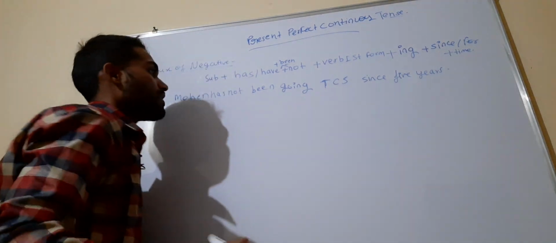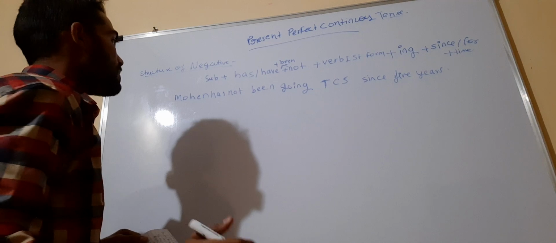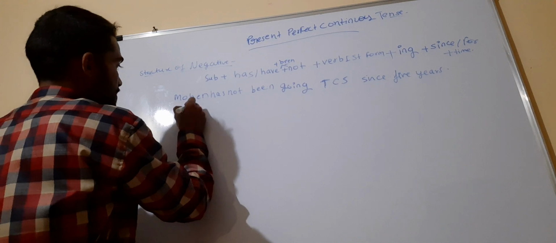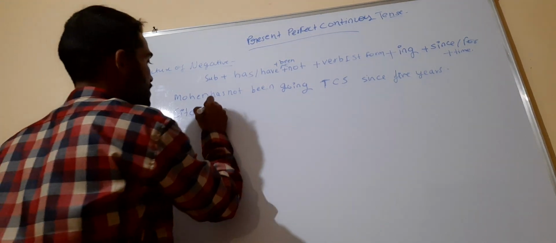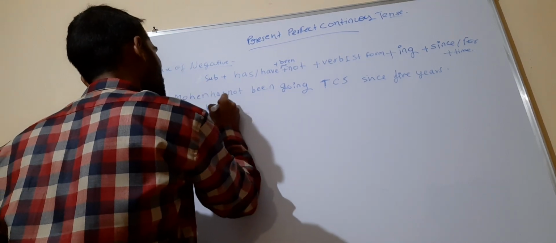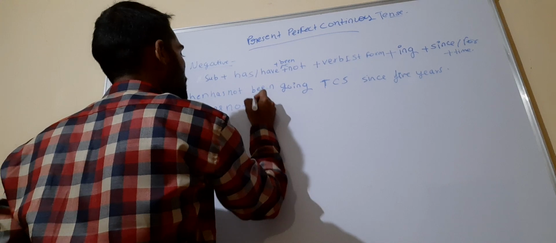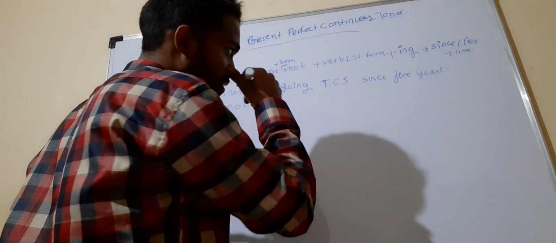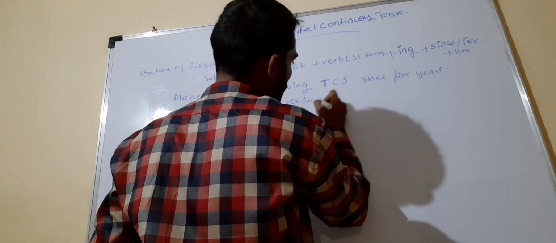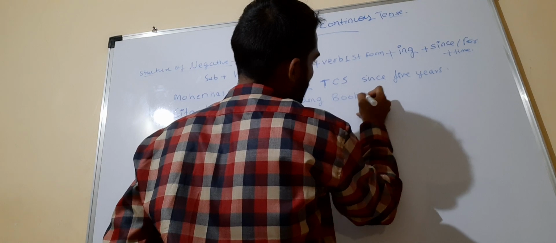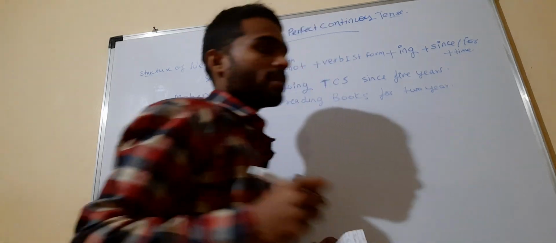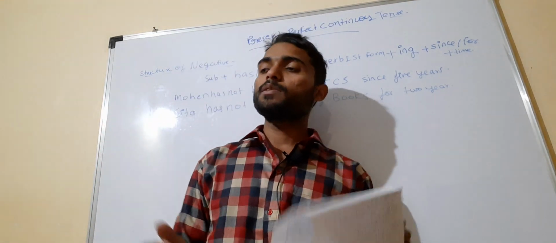Okay, now next I am taking another example, and that will be about someone else, like Sita. Sita has not been reading books for 2 hours. Okay, 2 hours is a little time, the less amount of time, so we will use for.